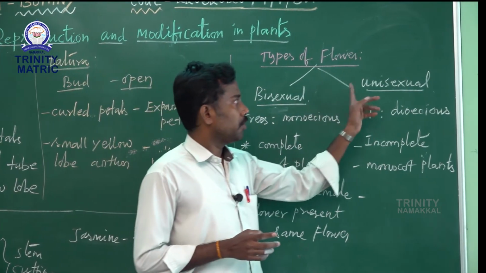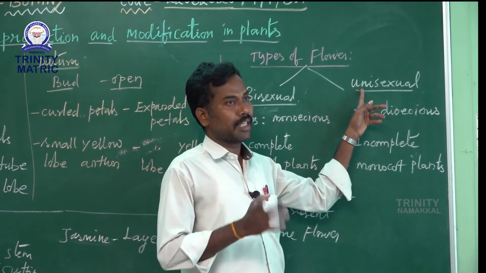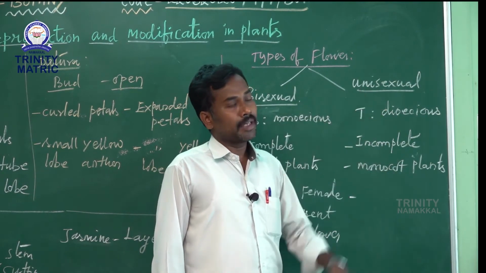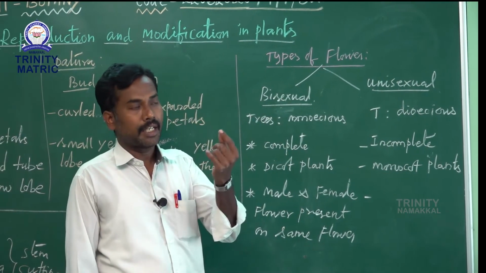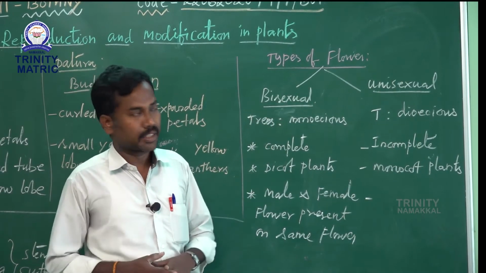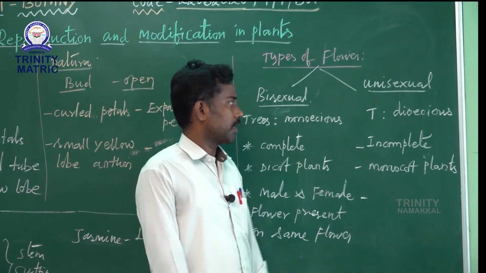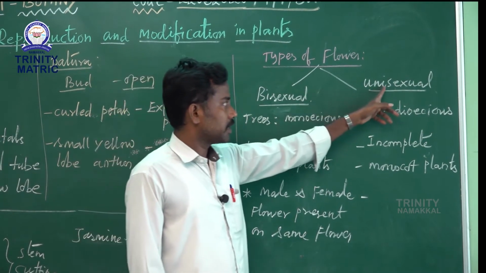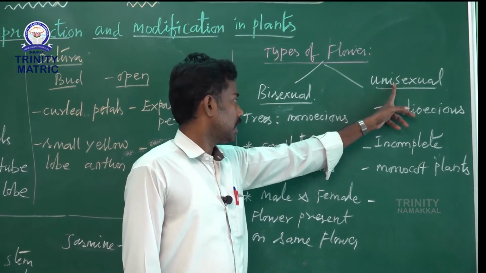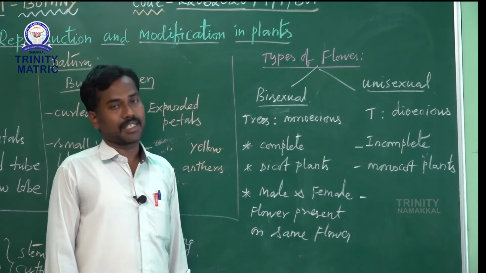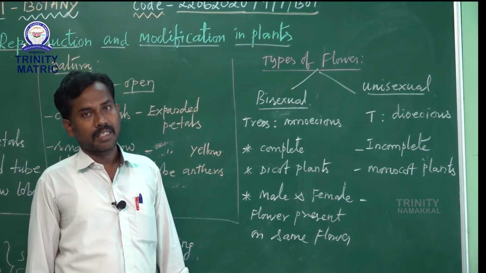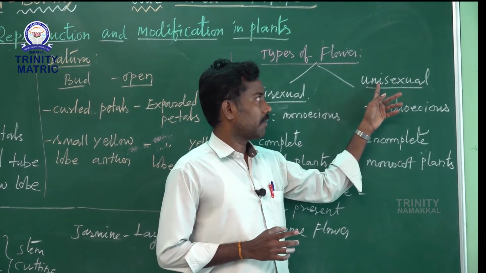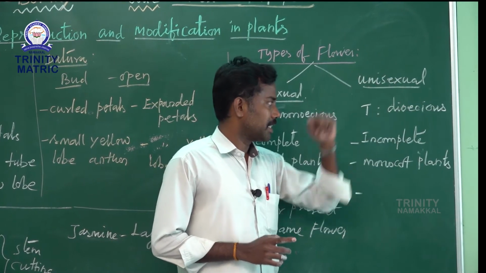Next one, unisexual. Uni means single or either one. So either the male or the female reproductive part is seen, but never both. That is called unisexual. Such a flower is called bisexual, and such a flower is called unisexual. Such a kind of tree is called a monoecious tree. Then a tree with unisexual flowers is commonly called a dioecious tree.